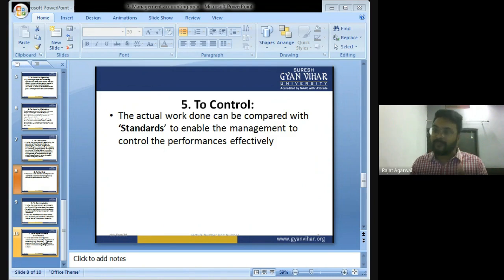So now management will compare that 2,000 is coming more. The management will find out the reasons why the cost has increased and is more than the standard. The management will try to control the cost so that the cost can come under the budget.